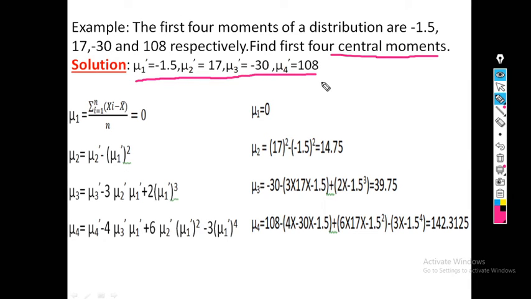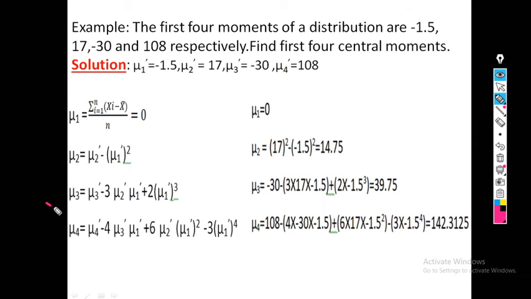And we have to find the central moments, that means mu1, mu2, mu3 and mu4. We know that the first central moment is always 0, so we write mu1 equals 0. Now we go for the second central moment mu2, that is mu2 dash minus mu1 dash square. The value of mu2 dash is 17, so we write 17 minus mu1 dash, which is minus 1.5, so minus 1.5 square. So what we get? 14.75 is the answer for the second central moment.